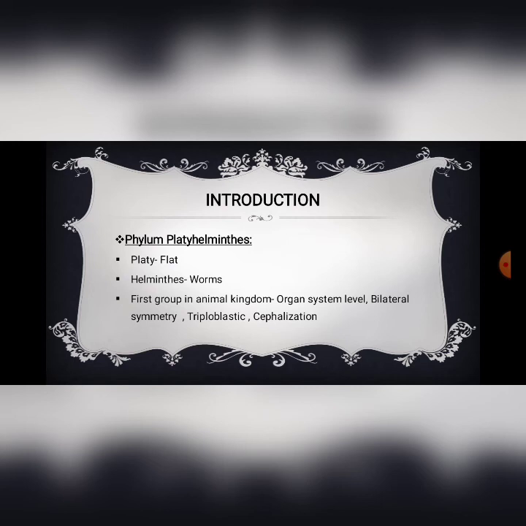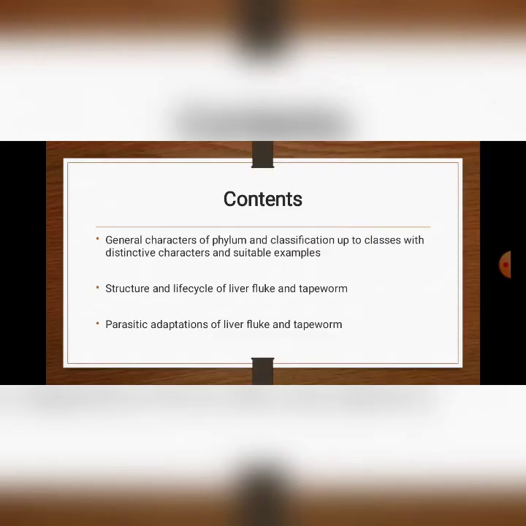Clear? And this is the first group in the animal kingdom where we find somewhat advanced characters, like bilateral symmetrical animals, organ system level of organization, triploblastic animals, and also you can see cephalization for the first time in this phylum. What do you mean by cephalization? It is nothing but head formation. Here the head is not that specialized, but head formation is seen for the first time in phylum Platyhelminthes.